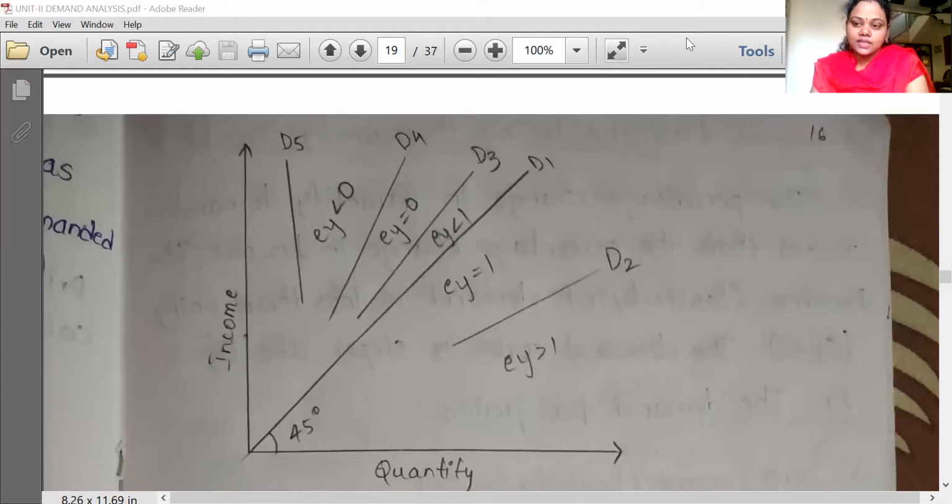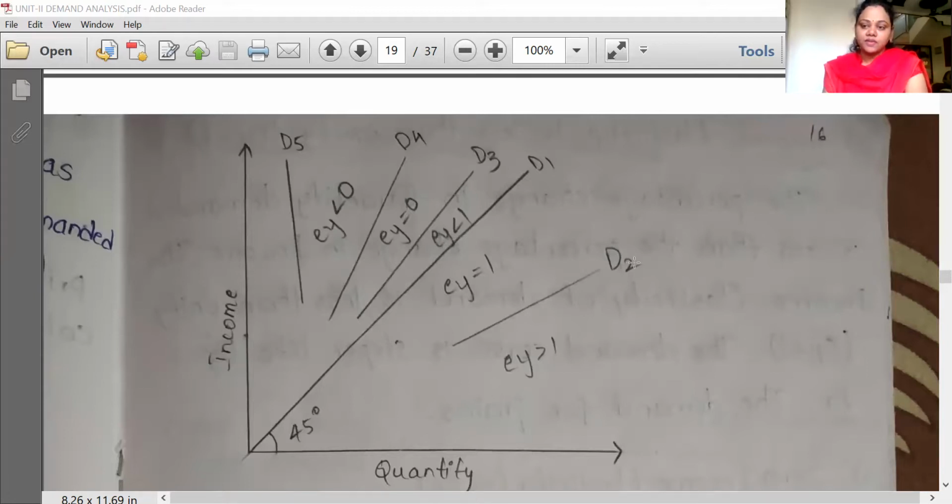Generally, inferior goods like cereals, bajra, jowar have this income elasticity. So these are the 5 different types of income elasticities of demand. Here also we are talking about the changes in the quantity demanded with respect to the changes in the income of the consumer. Hence, it is called income elasticity of demand.